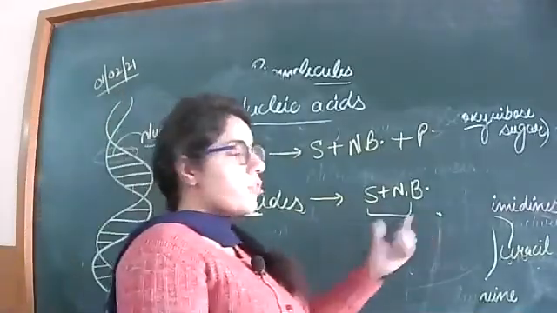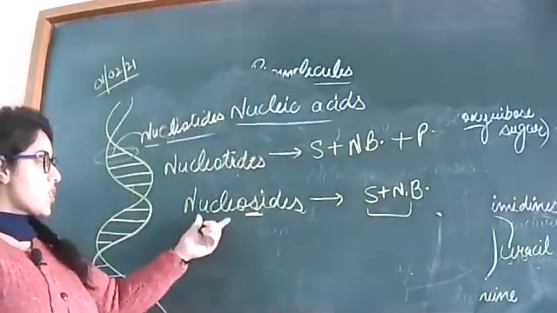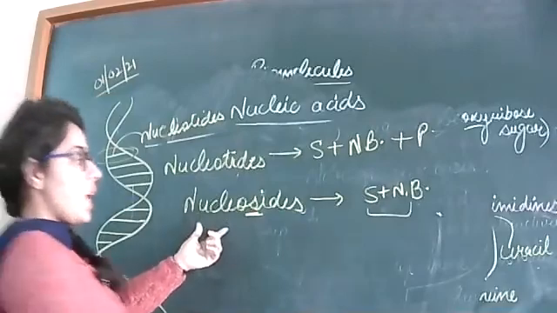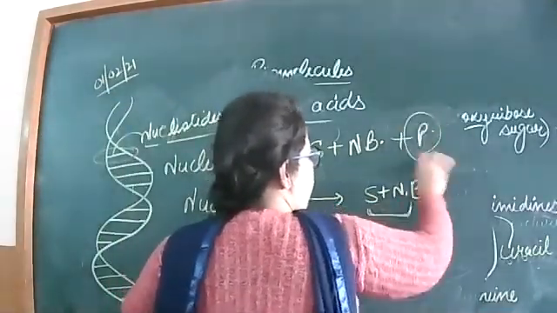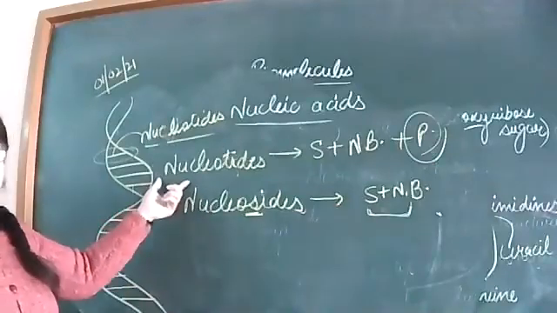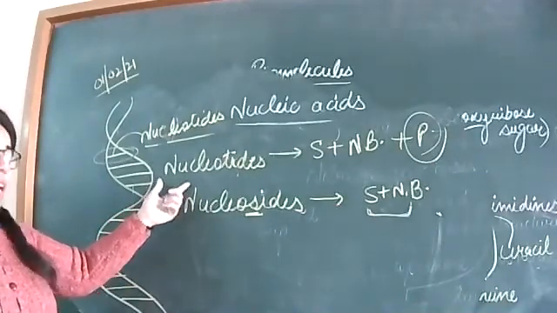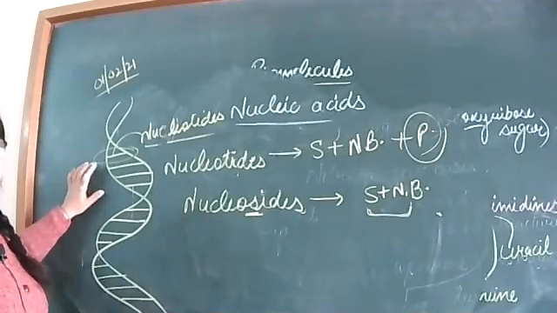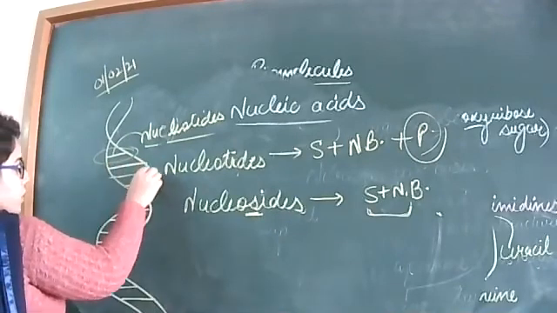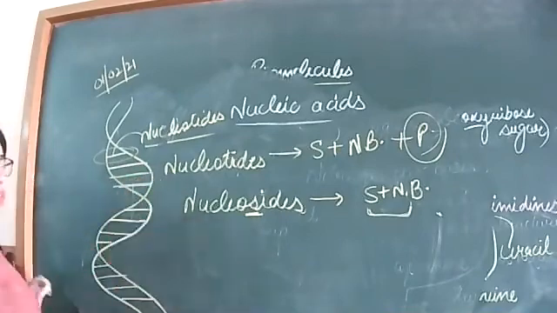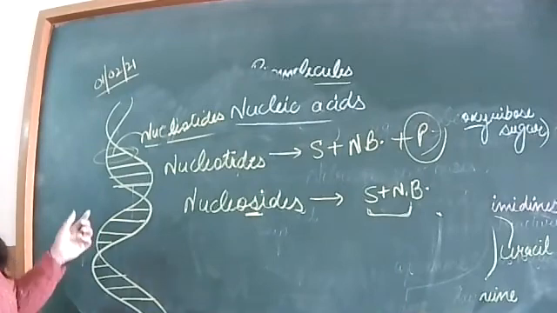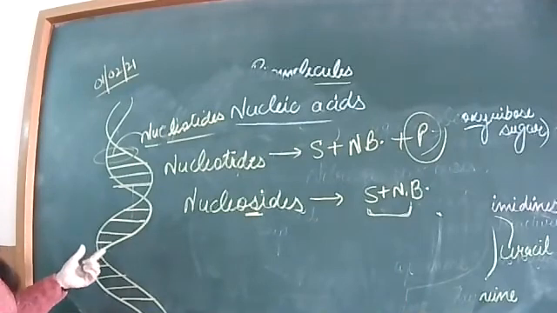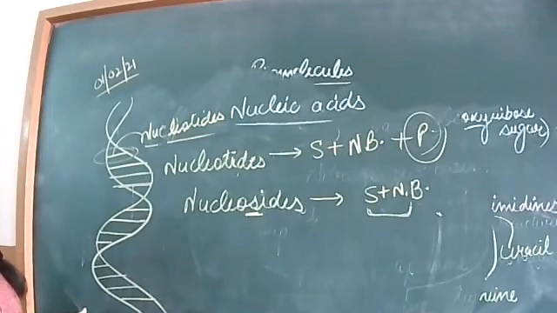When only sugar and nitrogenous base are present, these structures are known as nucleosides. But when they form a bond with the phosphate group, then they form nucleotides. So in DNA your nucleotides are present, not nucleosides. These lines represent the nucleotides. Clear till here?